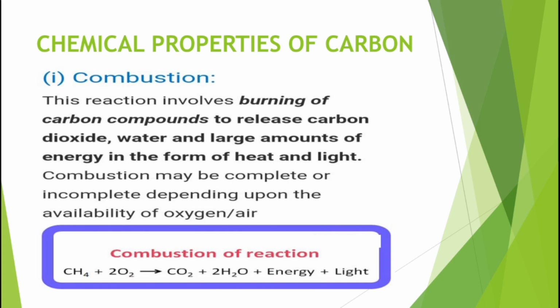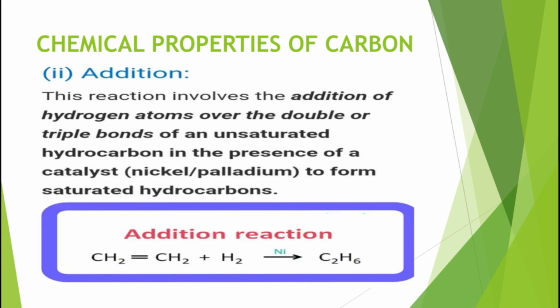Okay, then addition. This reaction involves the addition of hydrogen atoms over the double or triple bonds of an unsaturated hydrocarbon, in the presence of a catalyst, which may be nickel or palladium, to form saturated hydrocarbons.